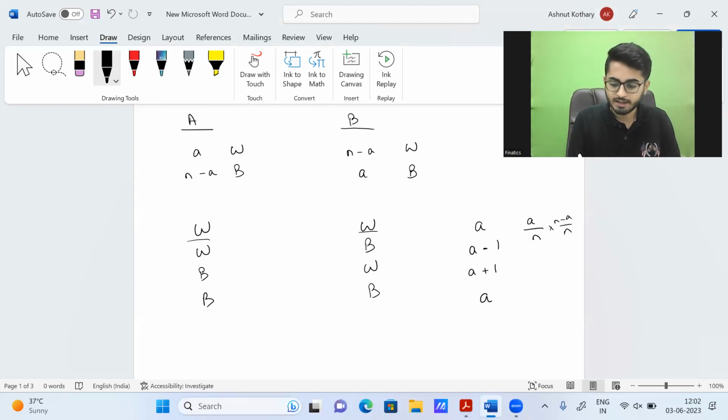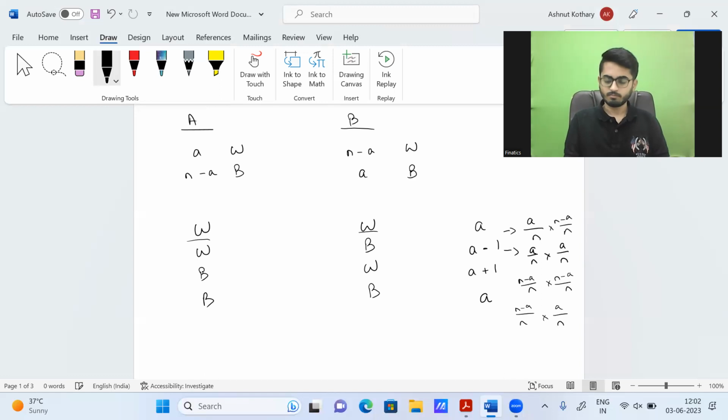Second case, white and black. So this will be A by n. How many black balls are there? A. So this will also be A by n. This we pick up black. How many black are there? N minus A by n. We pick a white. How many white are there? N minus A. And over here we pick a black, we pick a black. So this will be coming as n minus A by n into A by n.